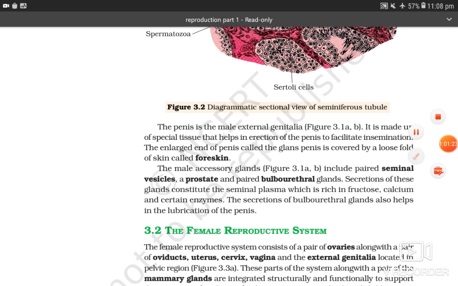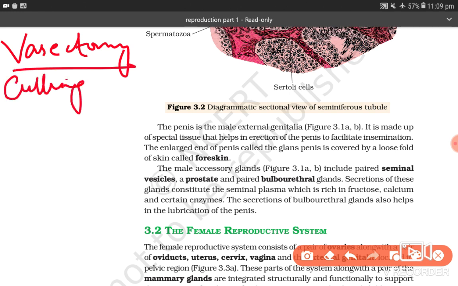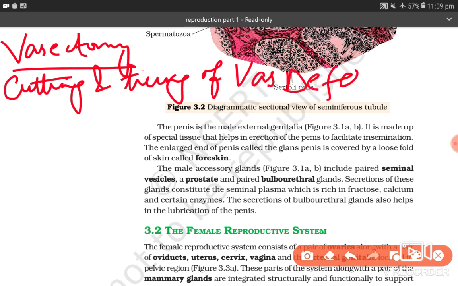Some points. See, vasectomy. What is vasectomy? Vasectomy is cutting and tying of vas deferens. And the rest, I think we have covered everything.